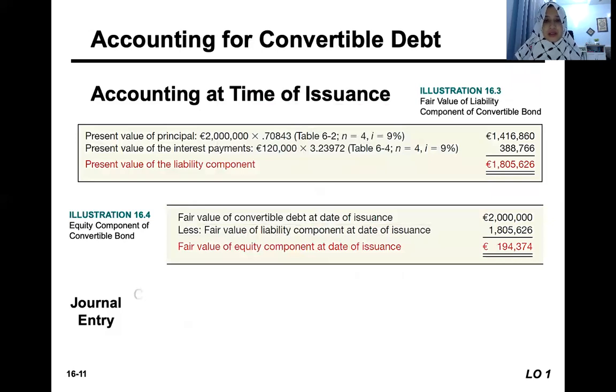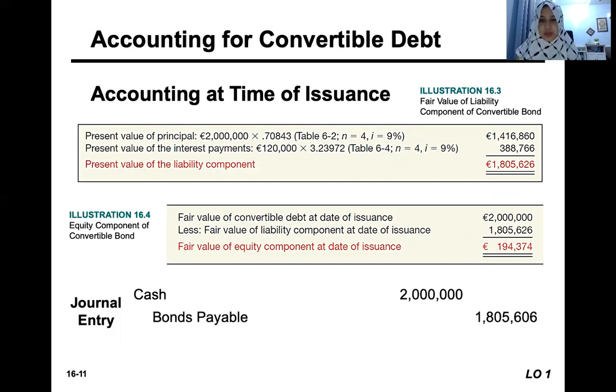Okay, so we would record at the date of issuance. Issuance of bond means we receive the cash in the amount of 2 million. And then we credit the bonds payable at the present value of the liability component. For the bond, if you still remember, we discussed in the previous Intermediate Accounting One, there is an amortization schedule for the bonds payable.